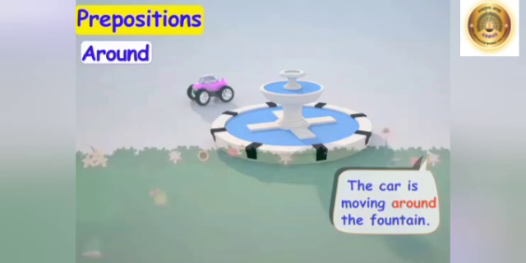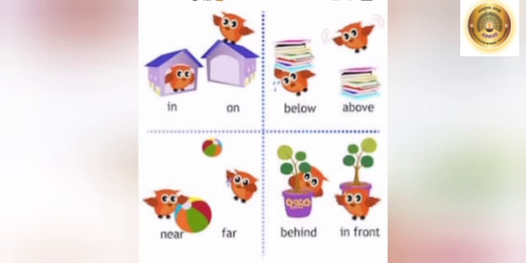So, around is a preposition here. So, children, these are some more examples of prepositions. Some prepositions are opposites to each other. For example, in, on, below, above, near, far, behind, in front of.